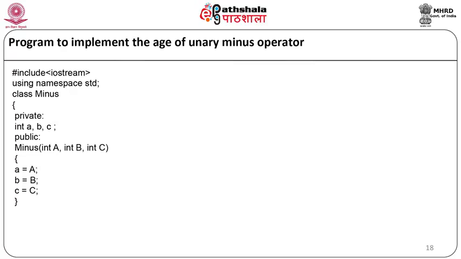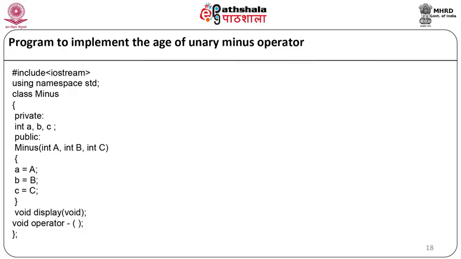Our constructor function will end. We will have one more member function, void display(void). Here we will just have a declaration inside the class. Now we will write a member function which is an operator function, void operator minus, opening and closing brackets. Our class definition will end here.